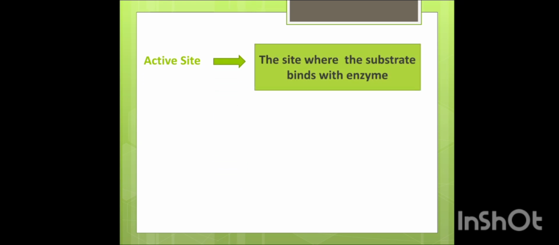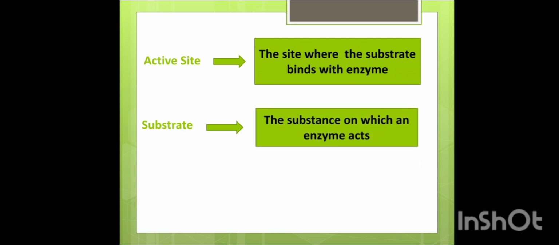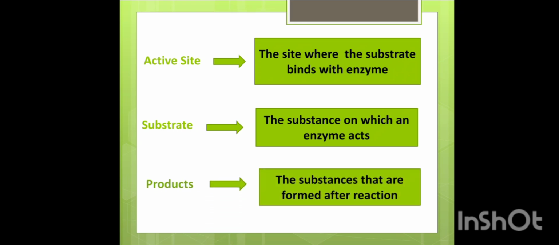What is the active site? Active site is the site where the substrate binds with the enzyme. It is the region on the enzyme which takes part in the chemical reaction. And what is a substrate? Substrate is the substance on which an enzyme acts. And what are the products? The substances that are formed after the chemical reaction.